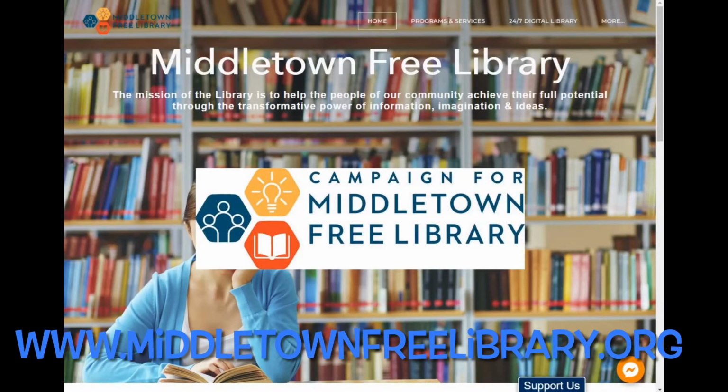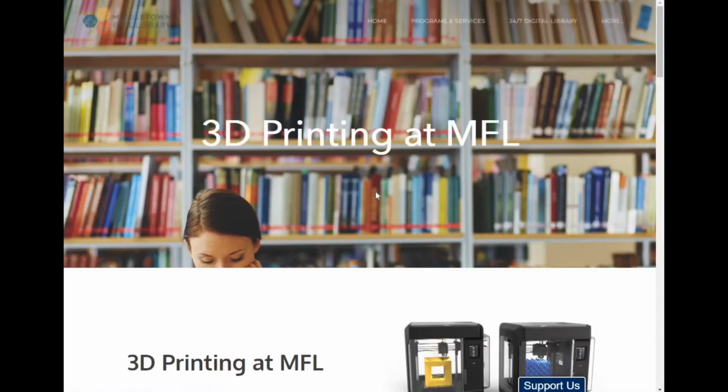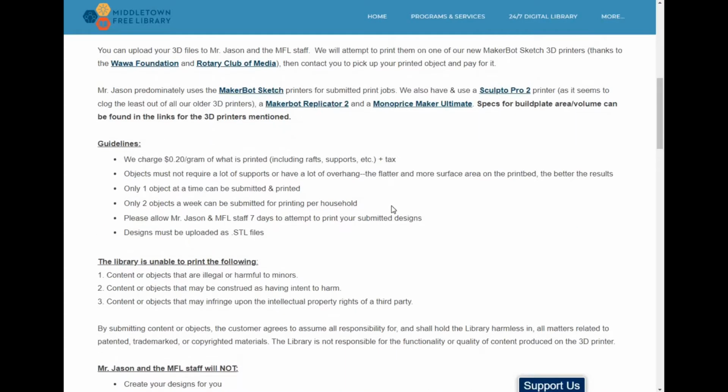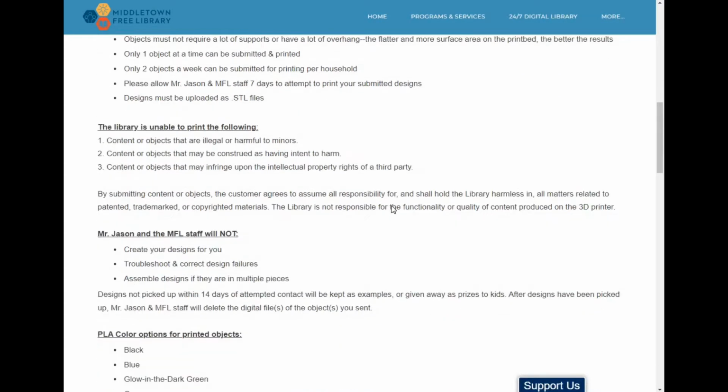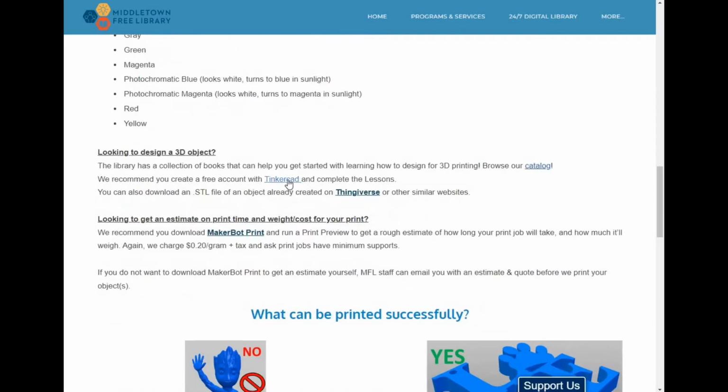First, go to our website, middletownfreelibrary.org. At the top under Programs and Services is a tab called 3D Printing at MFL. We highly encourage you to read this page thoroughly to know what can and can't be printed, to understand what your options are, what we charge, and to upload your own files.